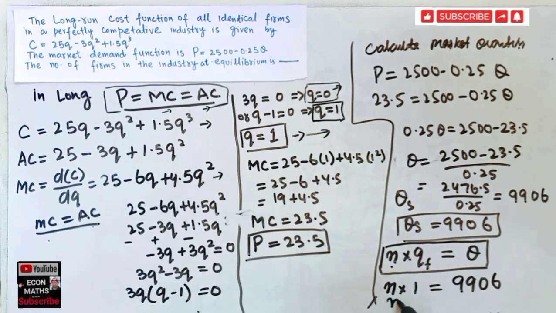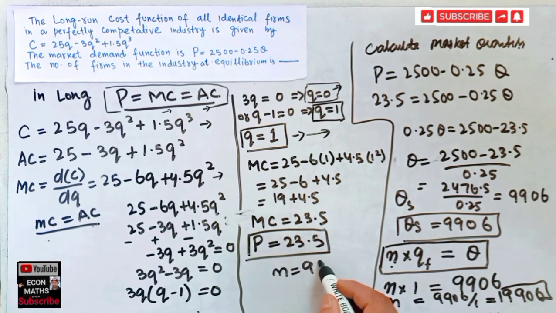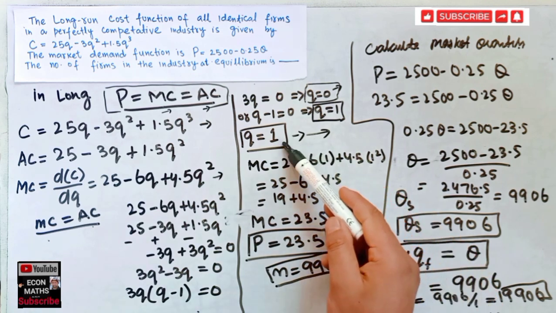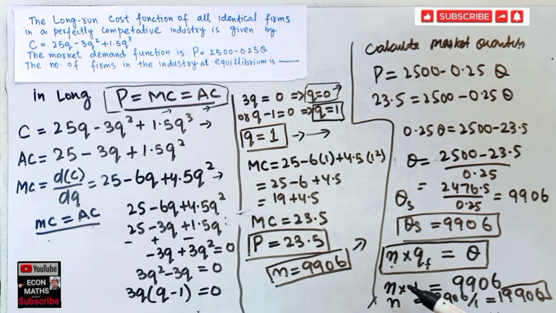Here we can see N is simply 9906 divided by 1, which is equal to 9906. So the number of firms is 9,906. So the correct option, I guess, if I have done the calculation correctly, would be 9,906 firms. Why? Because every individual firm is supplying one unit. The number of firms is N, so N times the number of units supplied by each firm is equal to total supply. It is very obvious to comprehend this.